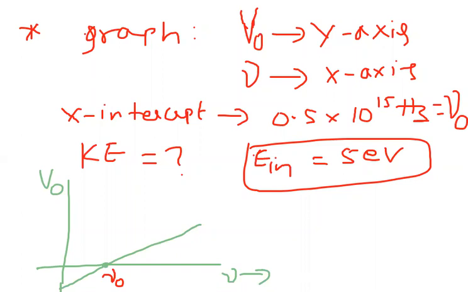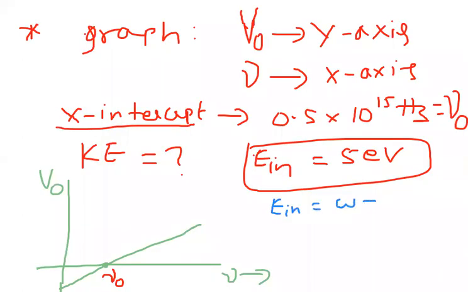Now the problem is very simple. You have to understand that in the graph drawn between stopping potential and incident frequency, the x-intercept is the threshold frequency. So from this information, I can write that incident energy is equal to work function plus kinetic energy, we know. So incident energy is equal to h mu naught plus kinetic energy. Let me take a fresh page here.